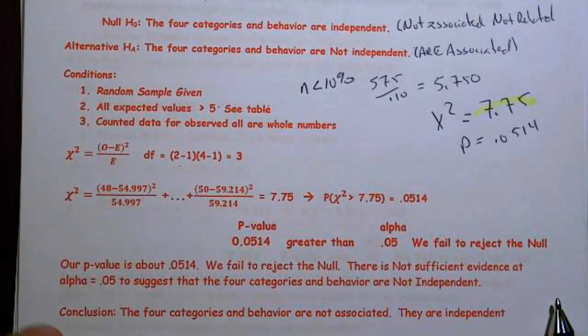That happens to be greater than alpha, so we fail to reject the null. Our p-value is 0.0514. We fail to reject the null. There is not sufficient evidence at alpha equals 0.05 to suggest that the four categories and behavior are not independent. So our conclusion, based on our study, is that we have to believe the four categories of behavior are not associated and that they are independent.